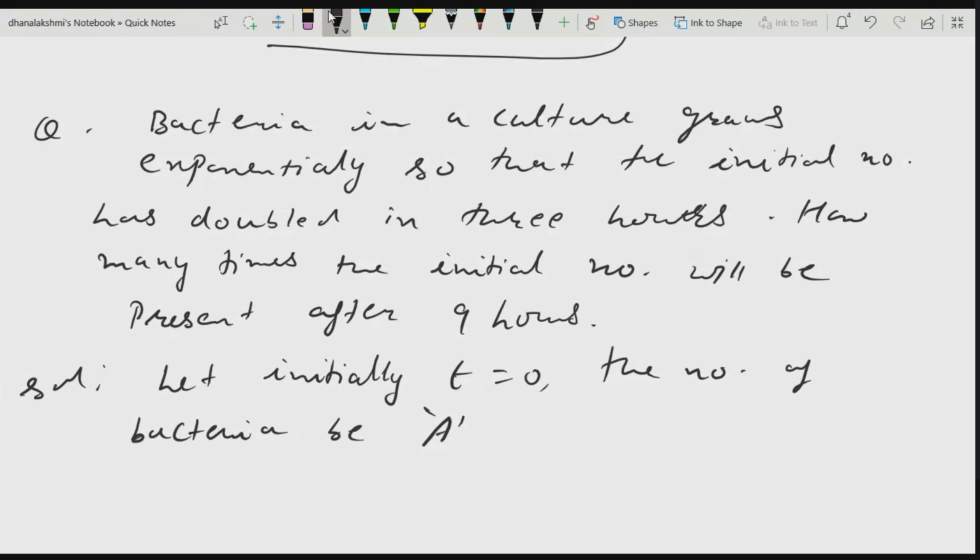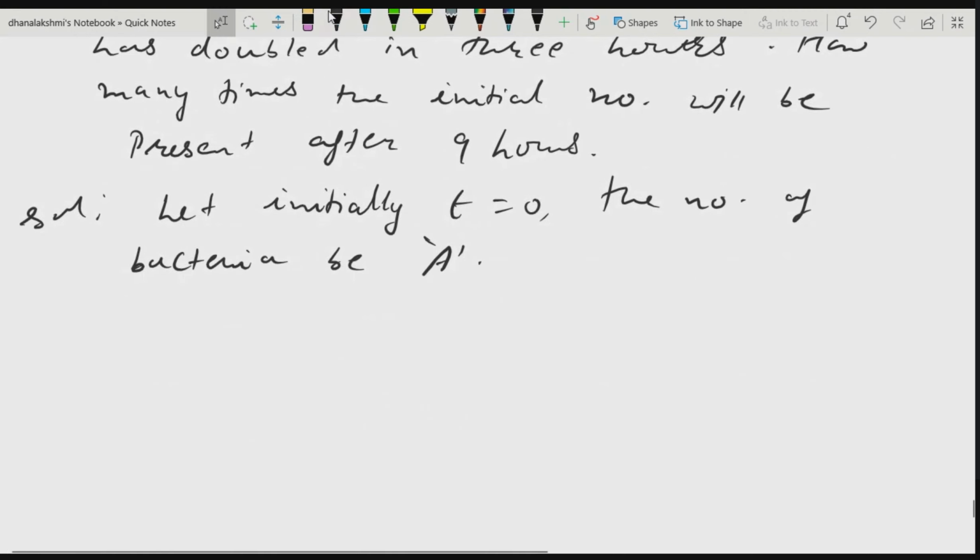Got it? Understood, all of you? See, this kind of questions you have to read at least two to three times. Then only you will be able to understand what is given, what they are asking, how to form the solution. Got it, all of you? Yes, ma'am. Okay. It is not necessary you use the variables I'm using. It's your wish. Whichever variable you are taking, you have to explain it in the solution part.